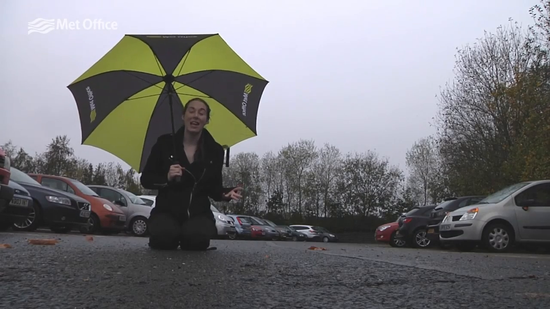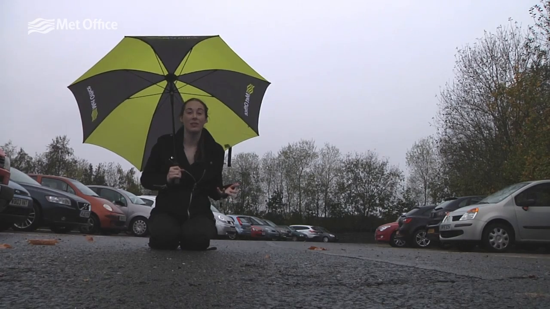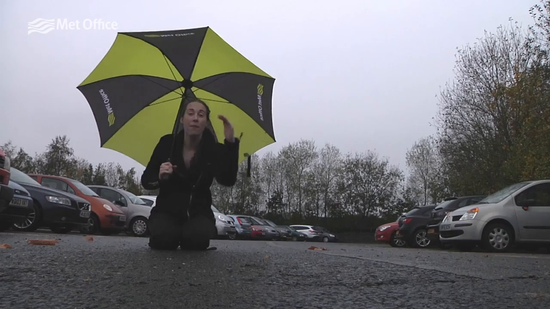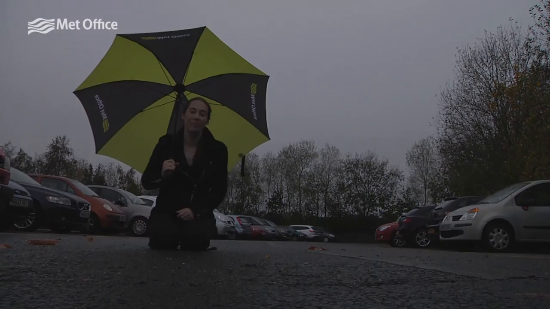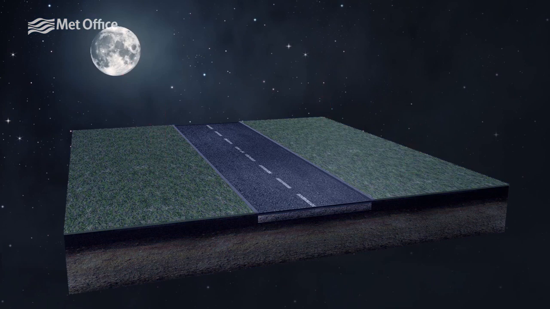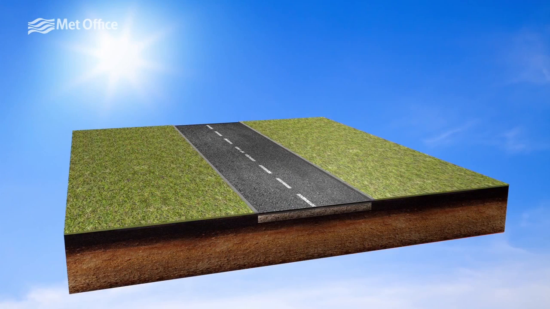Something else to consider is a factor we call the depth temperature, and this can make the difference between the road surface temperature staying above freezing or going below. During the day, heat is stored in the ground at depth, and this is released overnight. However, this is not true of the air or car windscreens. Roadbeds are usually deeper than concrete or grass, which means that the heating effect is not as great.